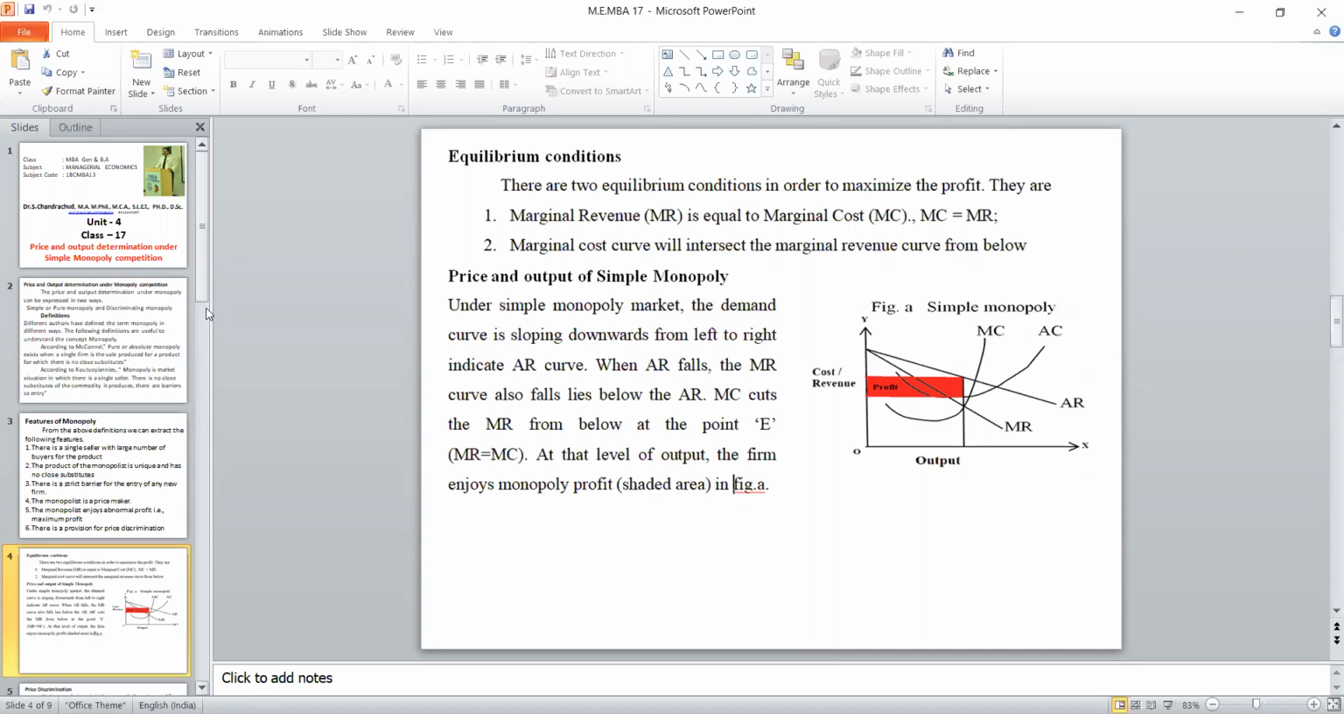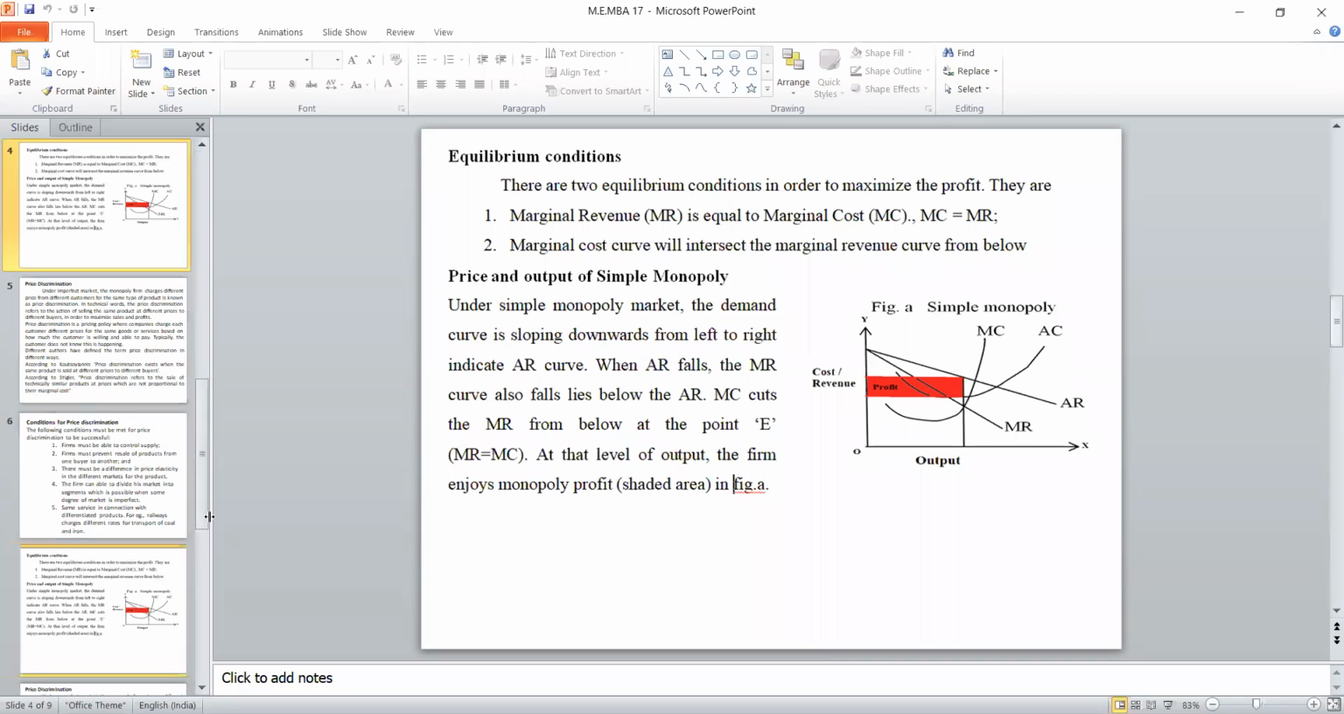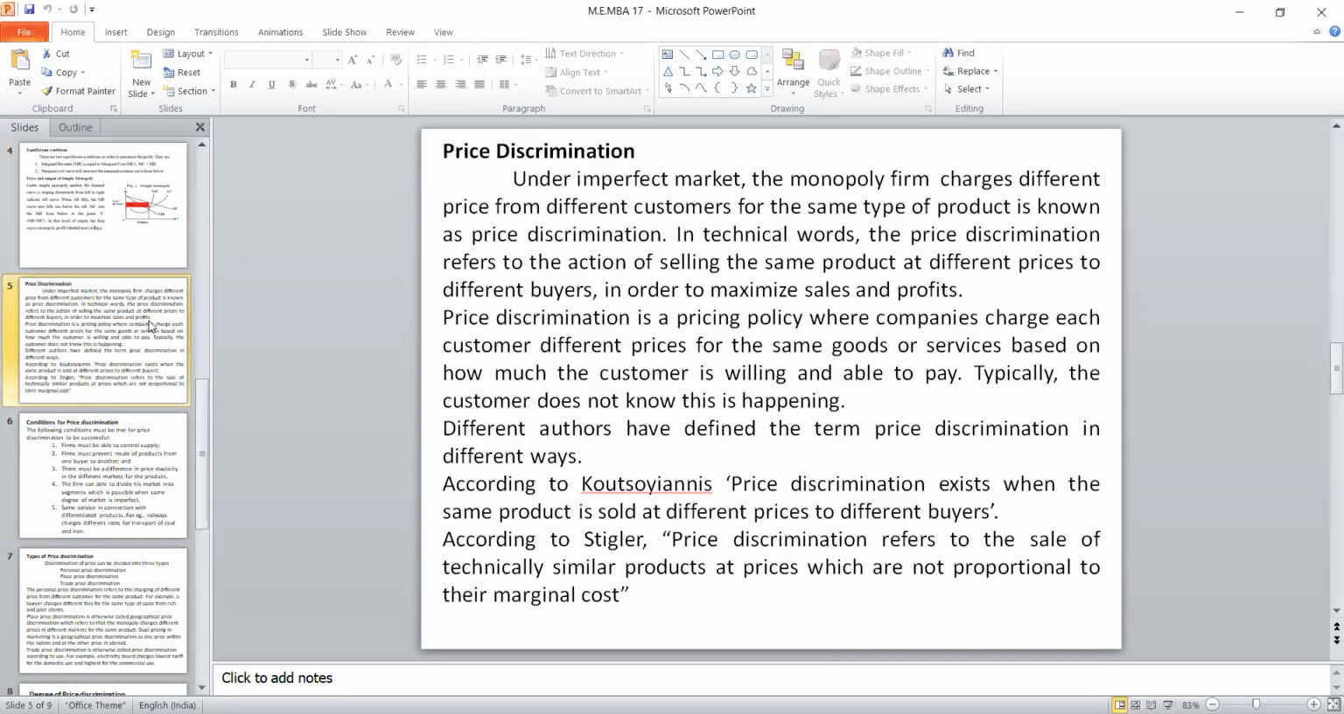So based on that, now let us continue with the price discrimination. Why? Because there is a separate section B question possible. In this particular thing, it's nothing but charging different price from different customers for the same product. Here also I have given 2 definitions. One is by Kosciuszko. The price discrimination exists when the same product is sold at different prices to different customers. This is the definition given by Kosciuszko.